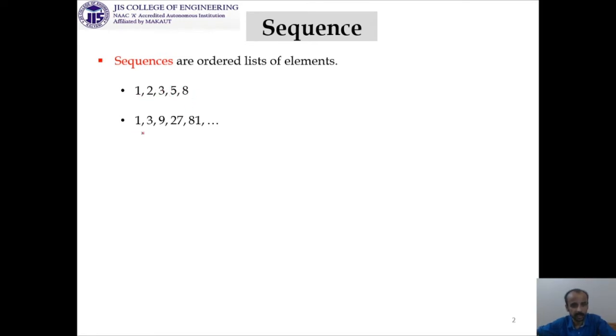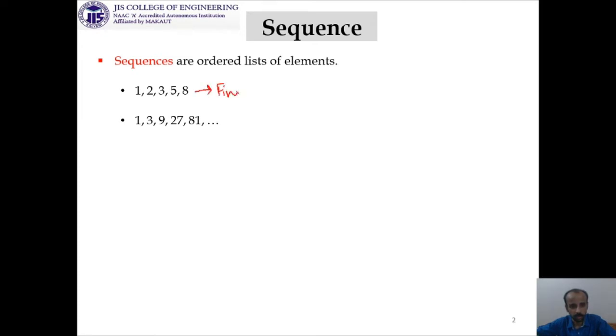And in the second case it is 1, 3, 9, 27, 81. Don't try to first identify the interrelationship between consecutive numbers. First of all, please emphasize that we are giving some dots here and in the other case we are not giving any dot. This means we are talking about two types of sequences.